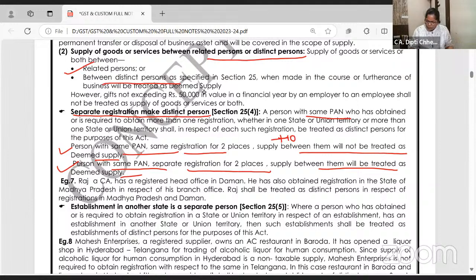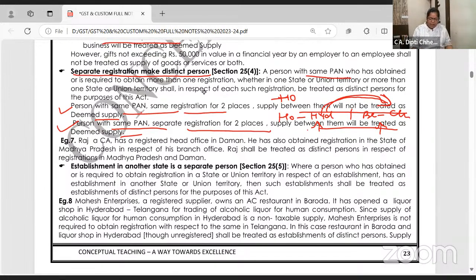I want all of you to write an example here. Head office is in Hyderabad. Branch is in Chennai. Now, if I am supplying the goods from Hyderabad to Chennai, both are the same. The firm's name is the same, say Concept Classes. Or since it is goods, take some other agency, Concept Agency. So, head office is sending goods to its own branch. On a Pan India basis, it is the same, but the registration in Hyderabad is different. So, if there is any stock transfer from head office to branch, will it be covered?